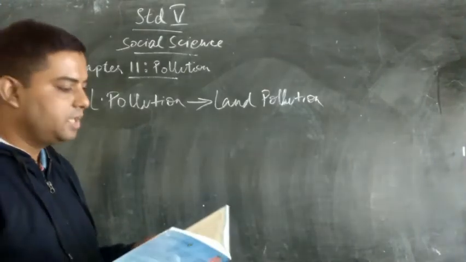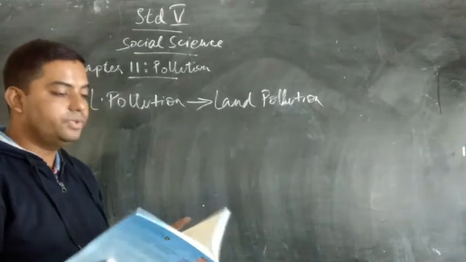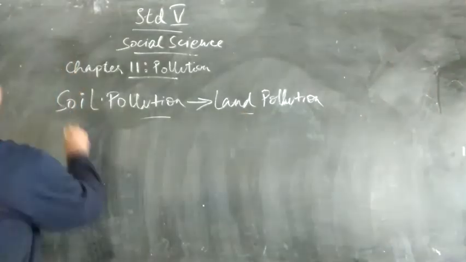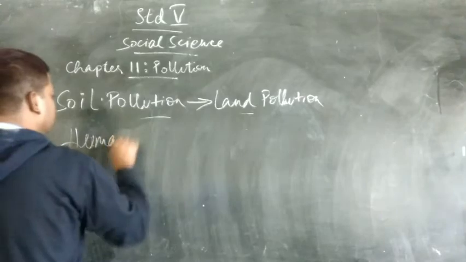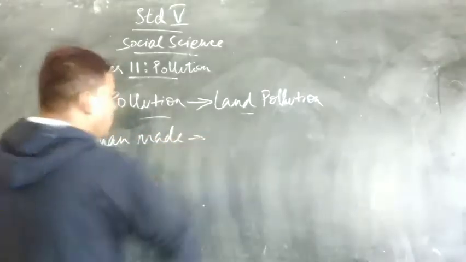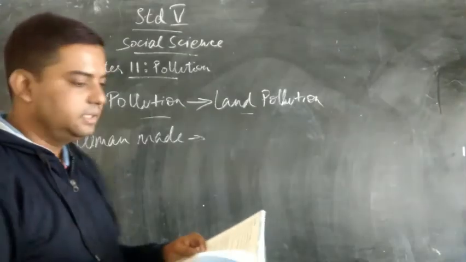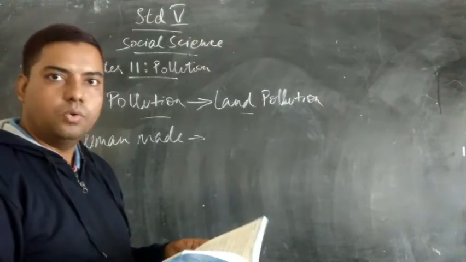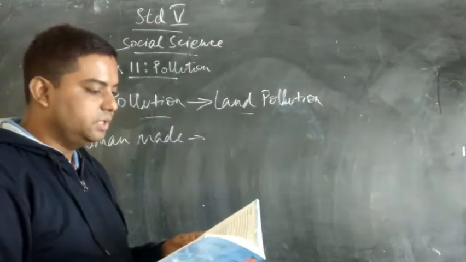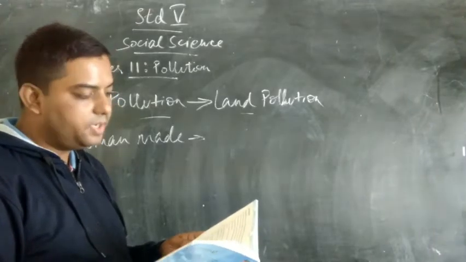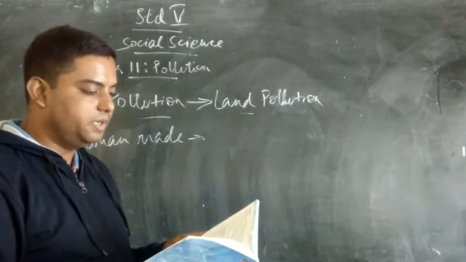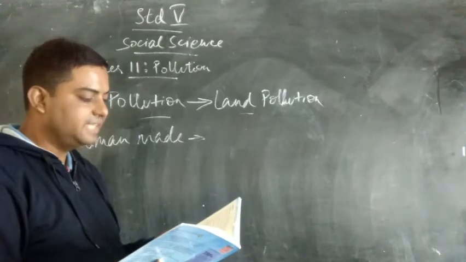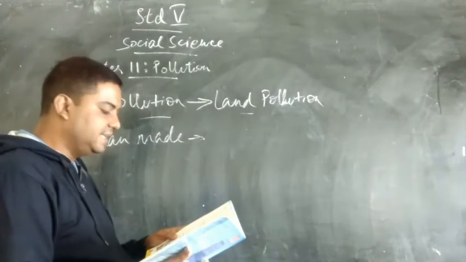There is no possibility. Now some human-made activities causing land pollution or soil pollution are, let's see. Improper disposal of household garbage on streets and in open drains. Improper disposal of contaminated medical garbage. Improper disposal or leakage of harmful chemicals in industrial areas. Abandonment of open mines and construction sites. Excessive use of fertilizers, pesticides and insecticides in farming.